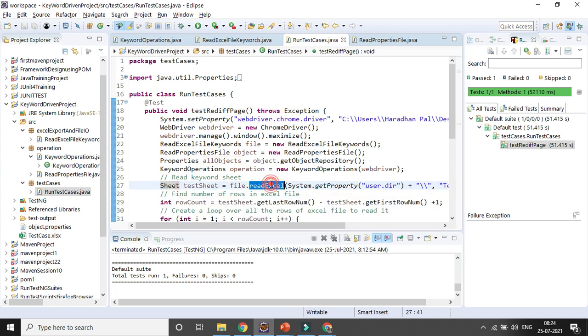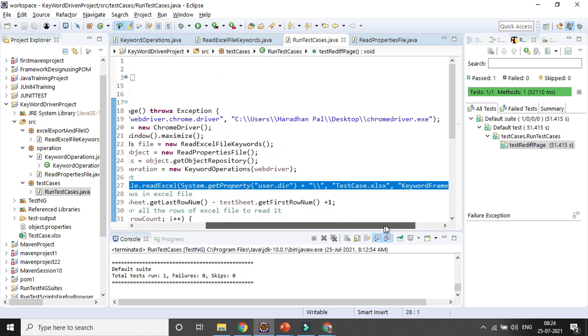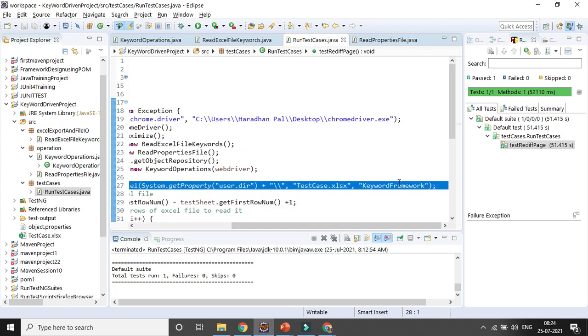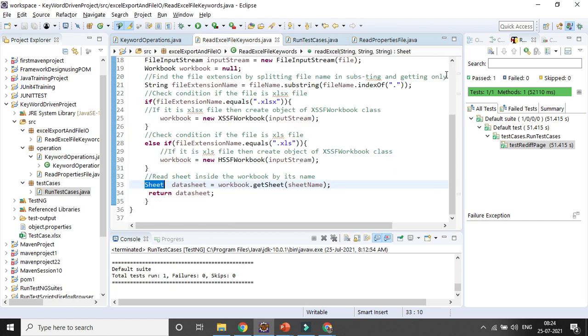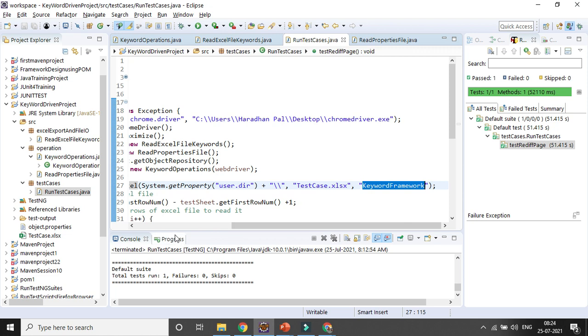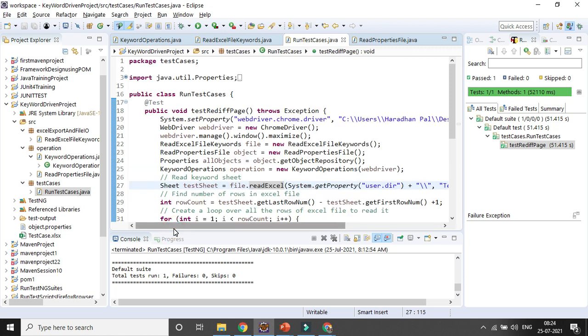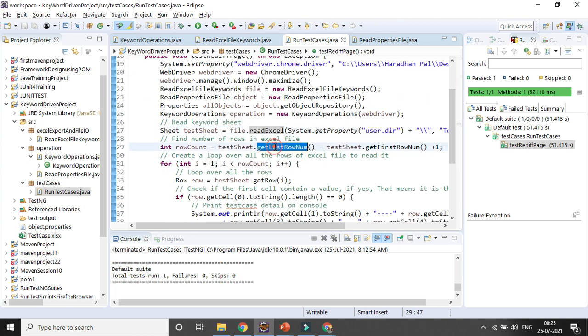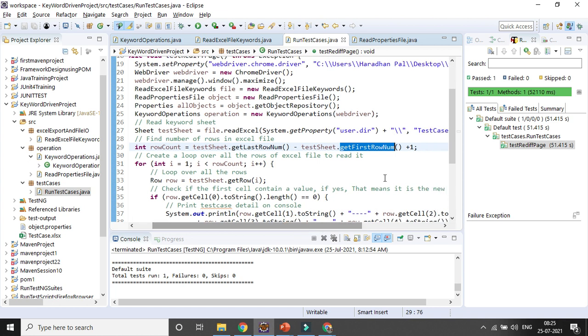Then I will be going to the sheet, right, with the help of the sheet class. So I will be reading the sheet with the help of file, then sheet name, and then the tab name, because these three things I have given here for reading the file: file name, file path, and sheet name. So I am reading it. Once I go to the sheet, I want to get the row count, right? So I am going to the last row minus the first row. So it will give me, suppose not the exact one, so I will be adding one more so that it will give me the exact count.